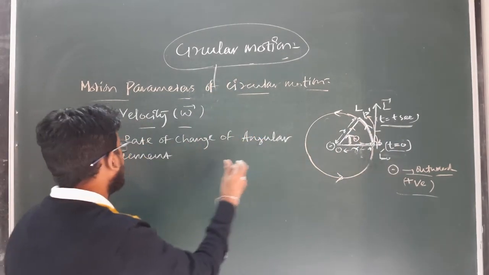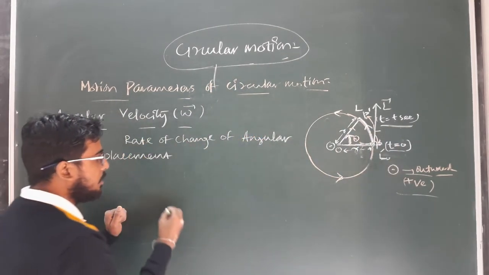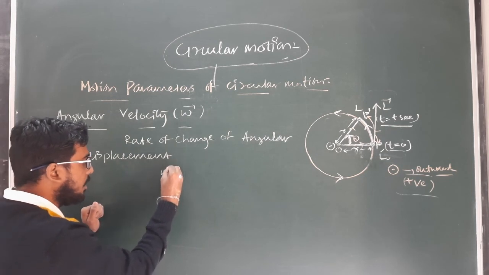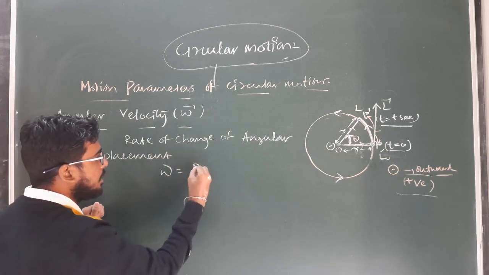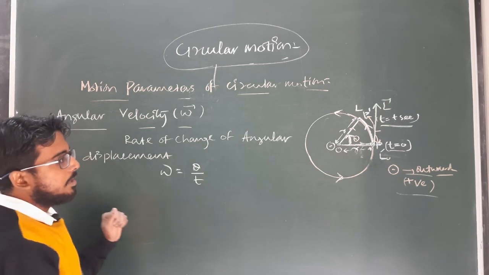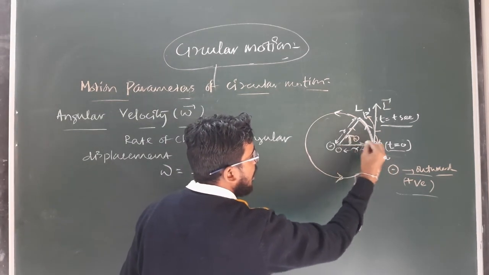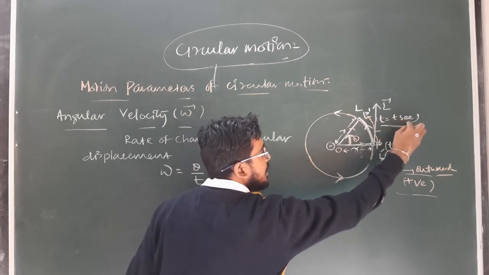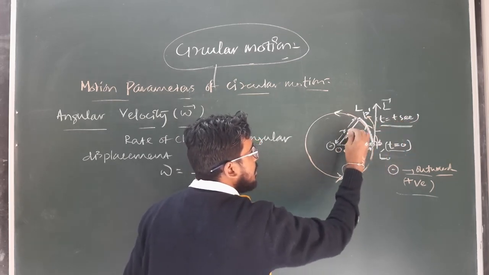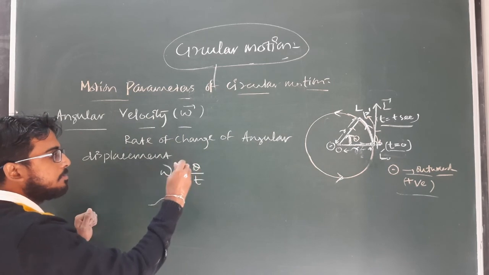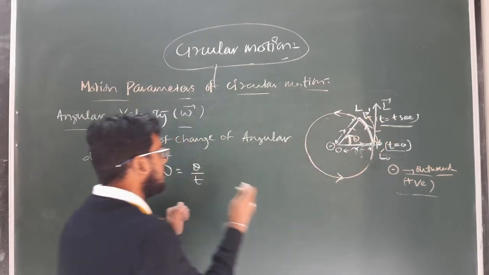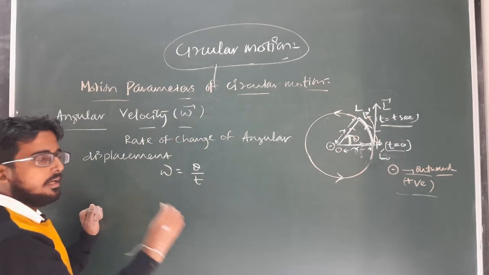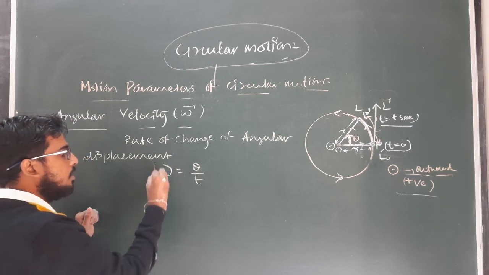So the rate of change of angular displacement for this particular case, which is defined as the angular velocity omega, will be how much? Theta by t, because at t equal to 0, the angle displaced by the particle is 0, and after t second, the angle displaced by the particle is theta. So the angular displacement in a time interval of t second is theta. So the rate of change of angle, that is theta by t, is known as omega.